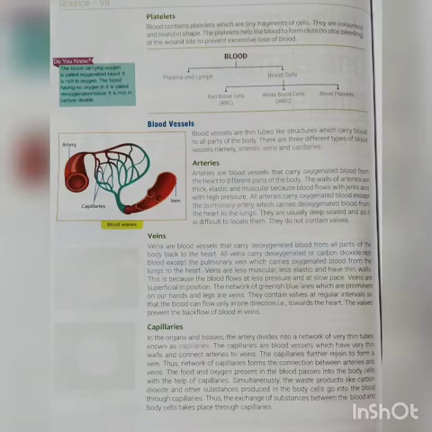Veins contain valves present at regular intervals, so that they only allow the blood to flow in one direction, towards the heart. So the valves prevent the blood from backflow.